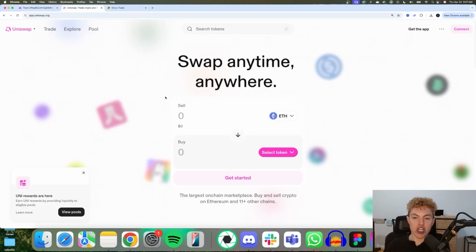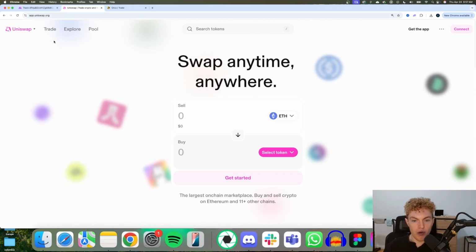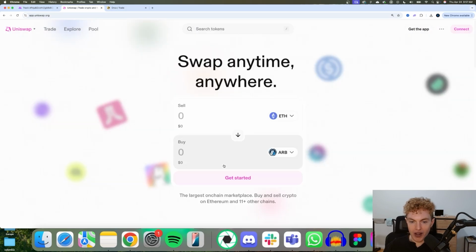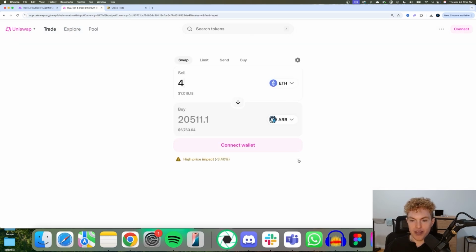So how I've actually been making income on my crypto and how you can too is by taking advantage of the liquidity as a service business model. I'm sure you're probably already familiar with what it is, but if you're not, I can break it down. If someone goes to swap one asset for another on a decentralized exchange, they're going to end up paying a fee. For example, if someone wants to swap Ethereum for Arbitrum, they're going to end up paying about a $17 fee if they're swapping this much money.